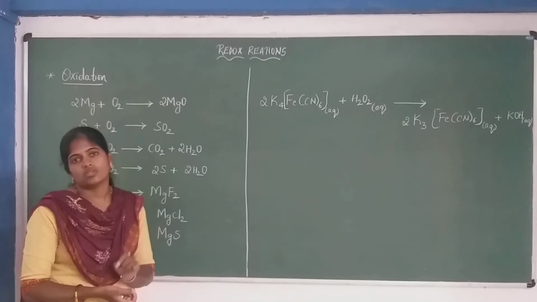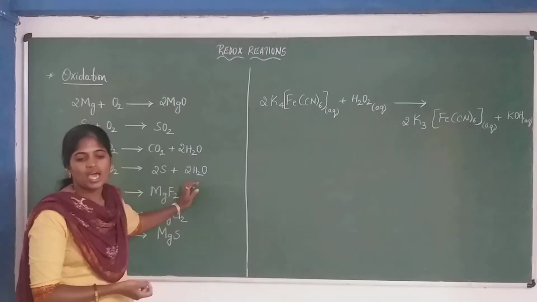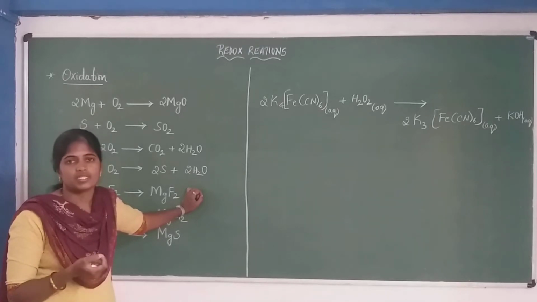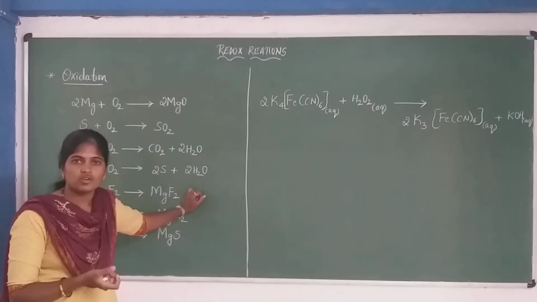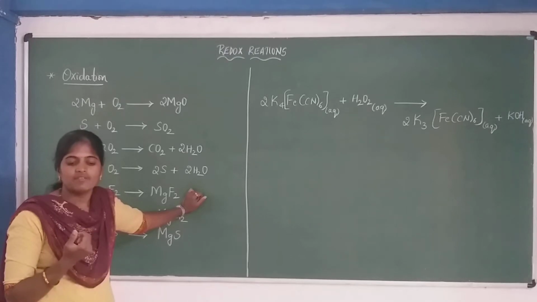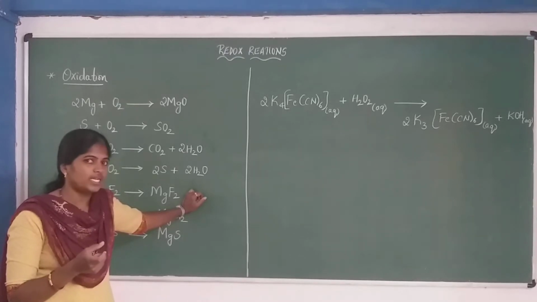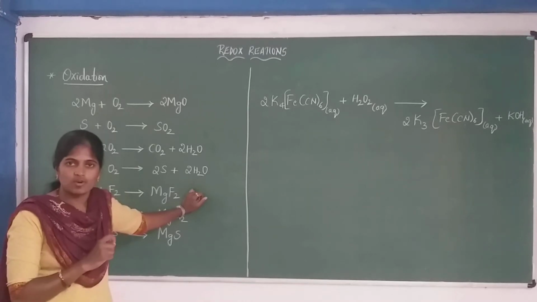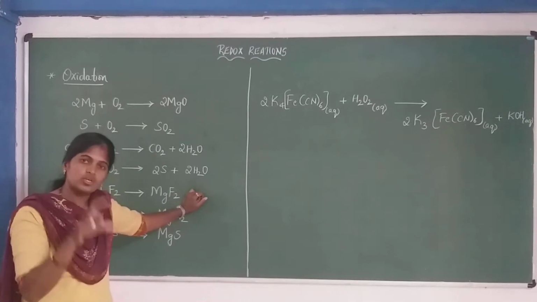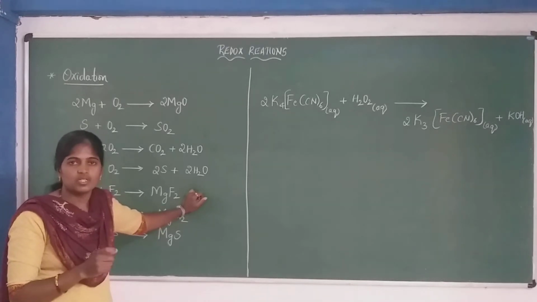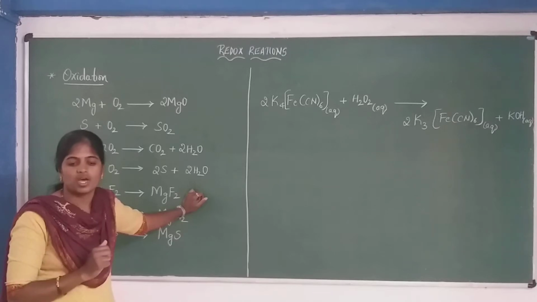Not only those, we also have the manufacturing of some chemicals, particularly caustic soda, that is sodium hydroxide. In sodium hydroxide manufacture you have a redox reaction. Even the corrosion process: when iron corrodes or copper corrodes, as in the rusting of iron, in that concept we are going to see redox reactions, where both reduction and oxidation happen.